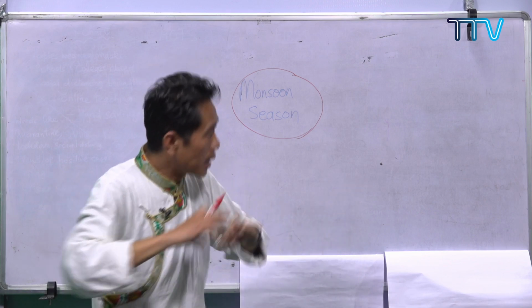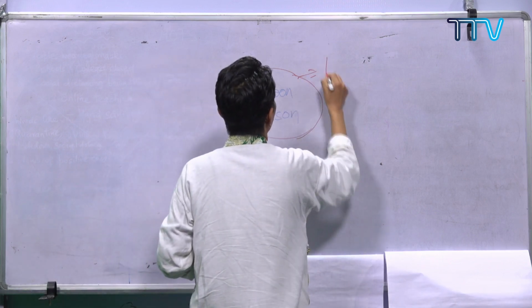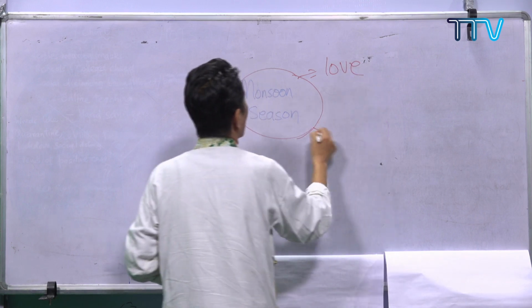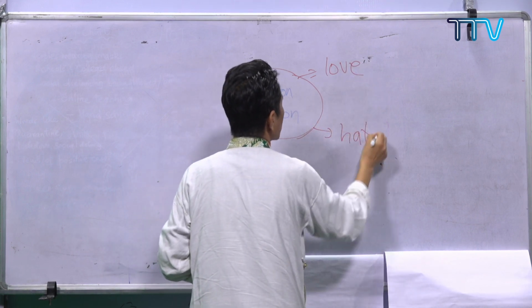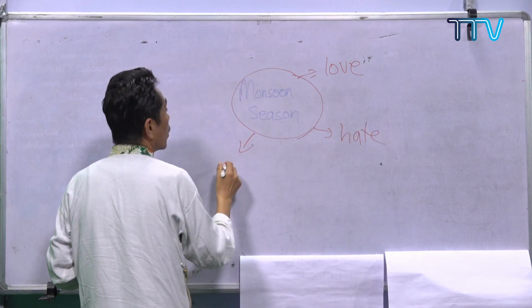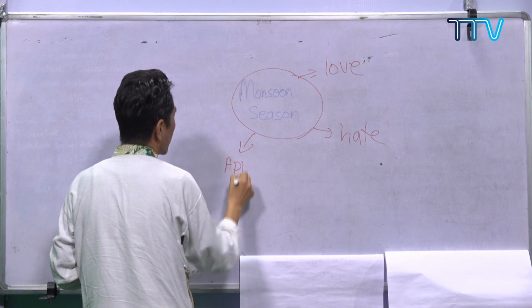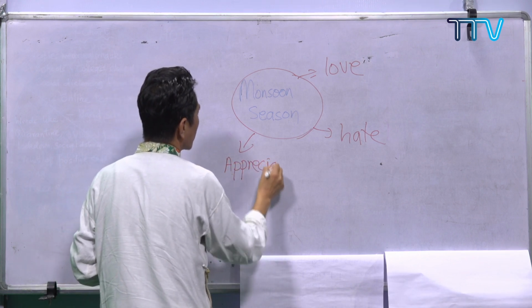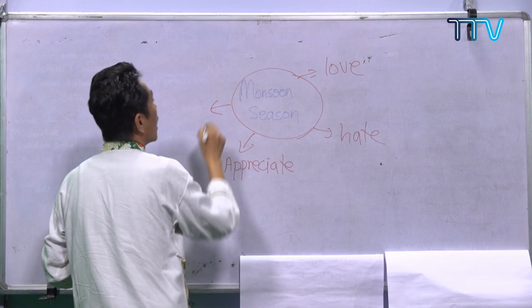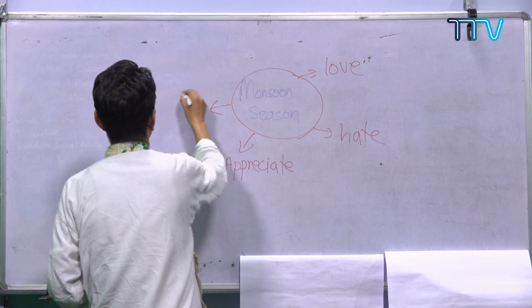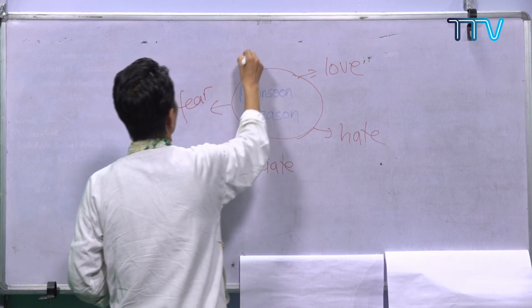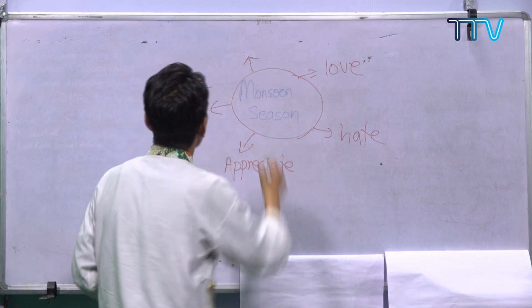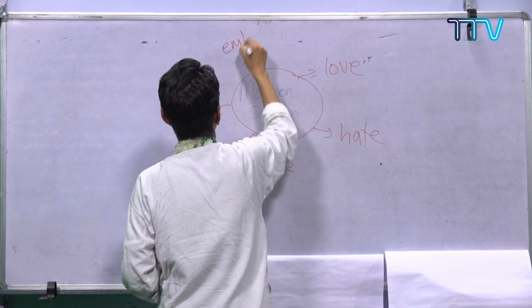Now this is another one. You love monsoon season, or you hate monsoon season, or you appreciate. What else? You fear monsoon season. You embrace monsoon season.